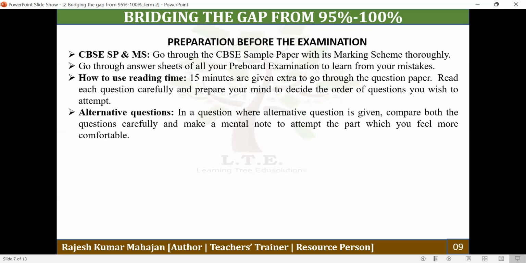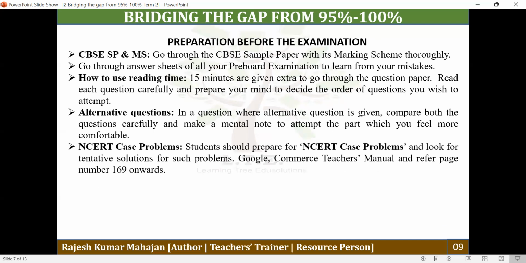And during this time, you should also decide on the alternate questions. Under alternate question, you should read both the options very carefully and decide which question you should write. The question you are very much comfortable to write, and you are confident about, that alternative should be kept in the mind, and that should be done when you will be writing the paper.